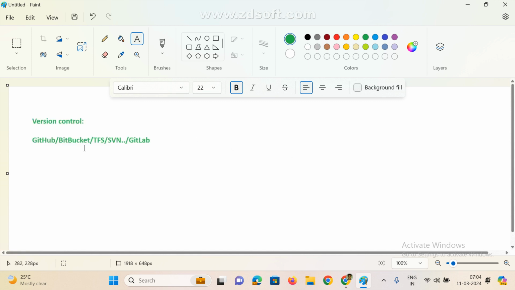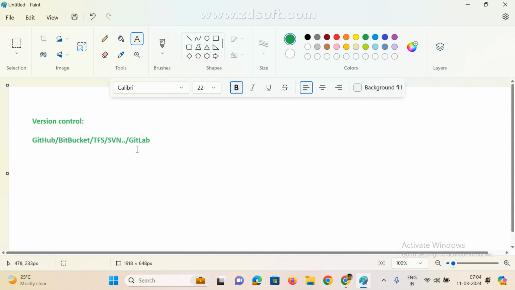Now we'll see what is GitHub, what is version control, what is the use, what are the advantages, and what we can do in real time without it. In interviews most people ask which version control tool you are using. We can say GitHub or Bitbucket, and if you know GitLab, we can say at least one or two tools. But the purpose is the same.